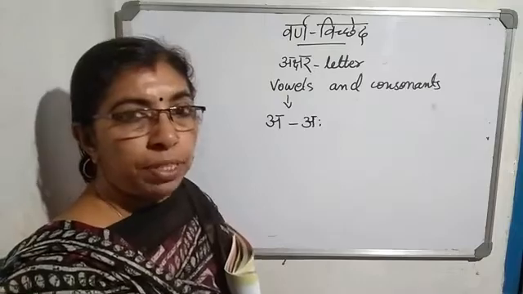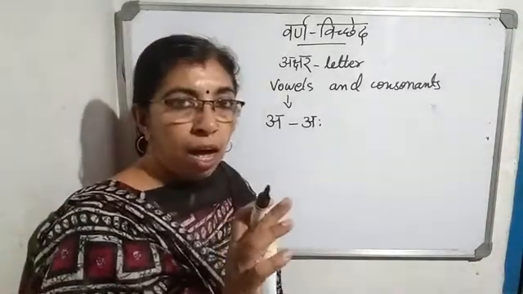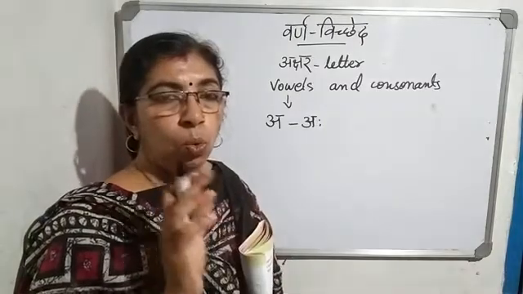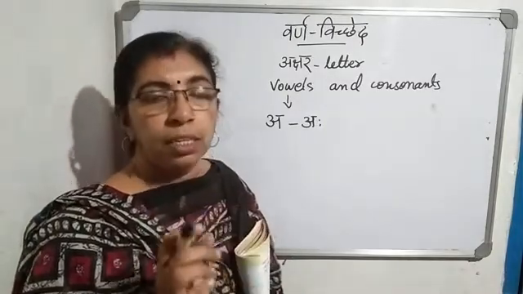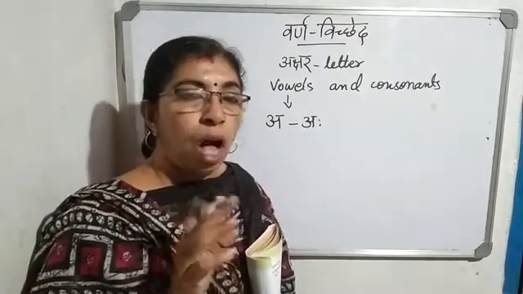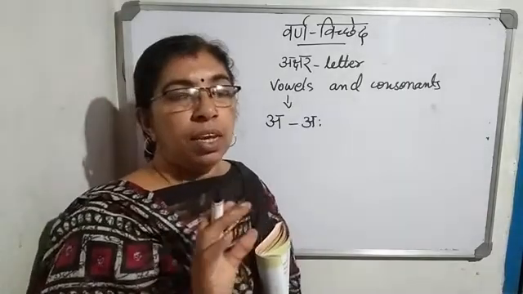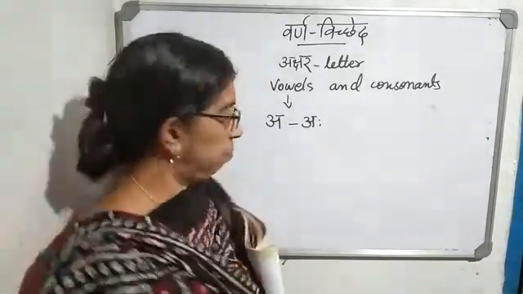We call vowels a, A, i, I, u, U, R, e, ai, o, au, and am. These are the vowels.